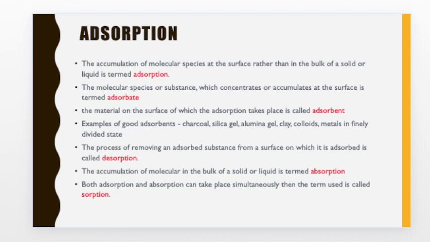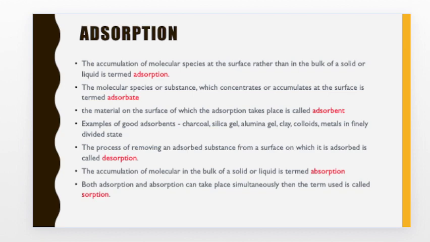Similarly, the accumulation of oil on water can be considered as an example, where the oil which is getting settled on the surface of water is called adsorbate, and the water here will be the adsorbent. Here we'll be seeing some good examples of adsorbents: charcoal, silica gel, alumina gel, clay, colloids, and metals in finely divided state.